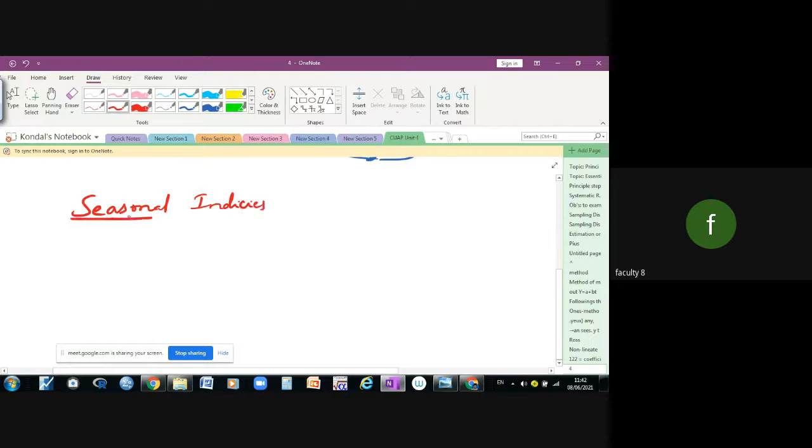Seasonal indices. It is a plural word, seasonal indices; a seasonal index also. For example, when we have seasonal sales, if you take into account any company's sales, how can we calculate the seasonal indices?